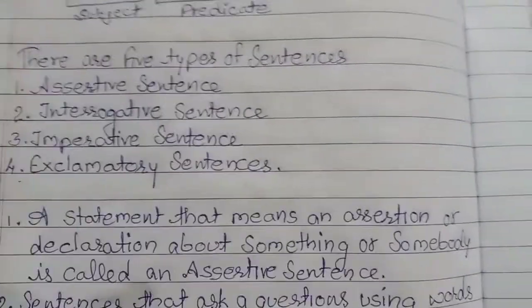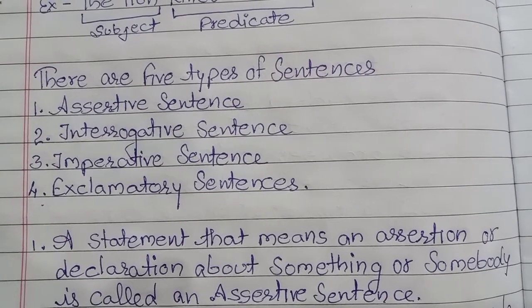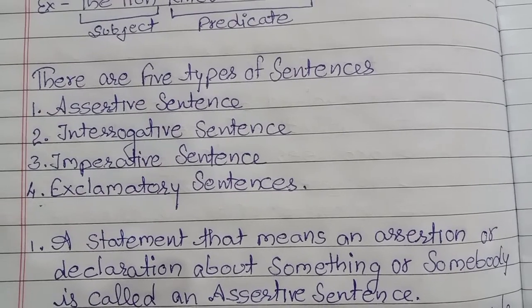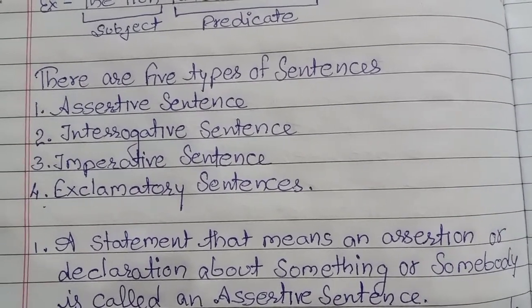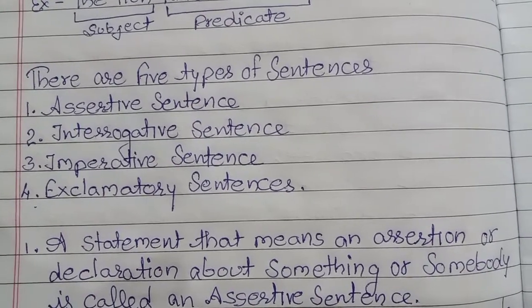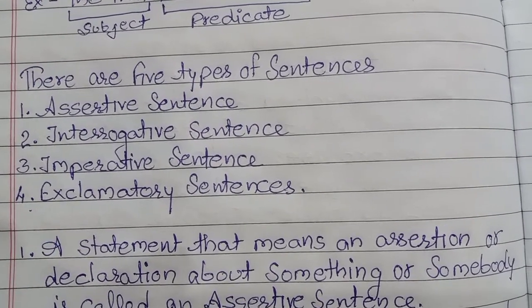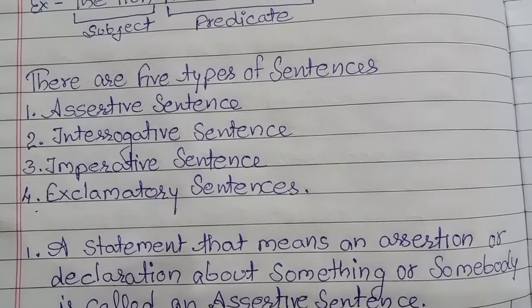And moving forward, students, we all know that a sentence is a group of words which is arranged in such a manner that it makes a complete sense. We divide sentences into 5 parts. There are 5 parts of sentences which you need to write down in your copies.